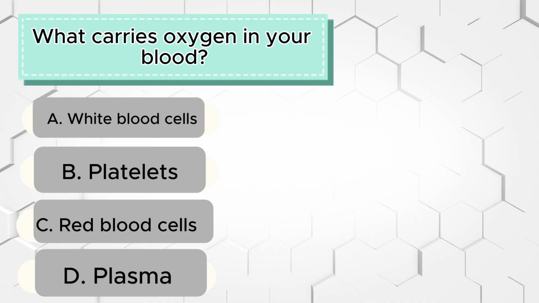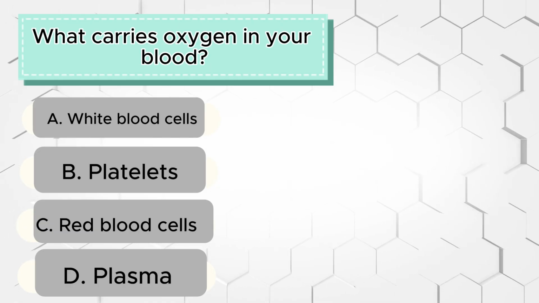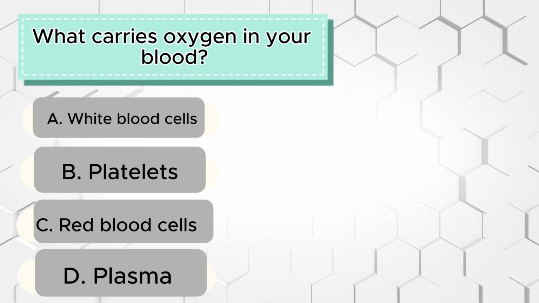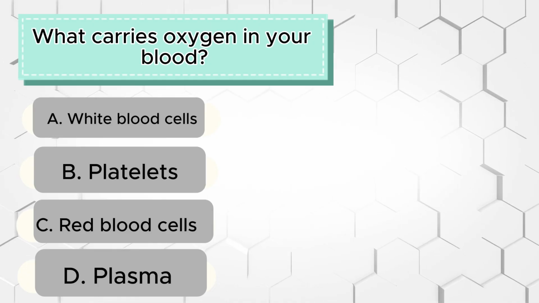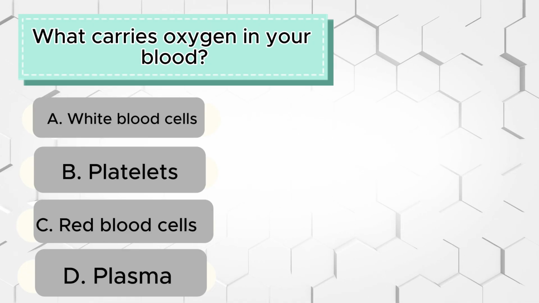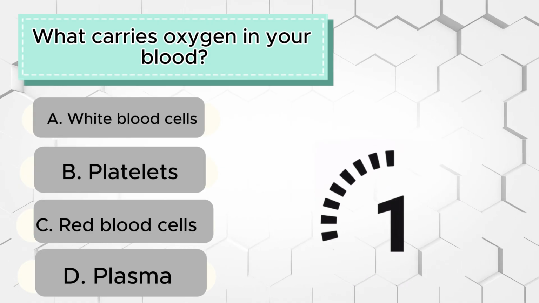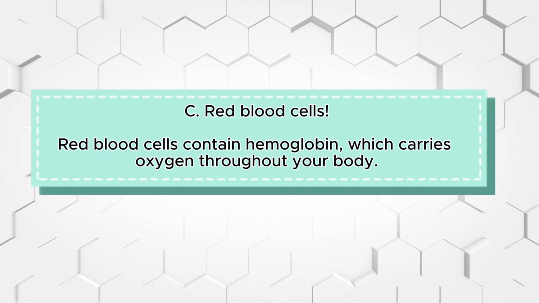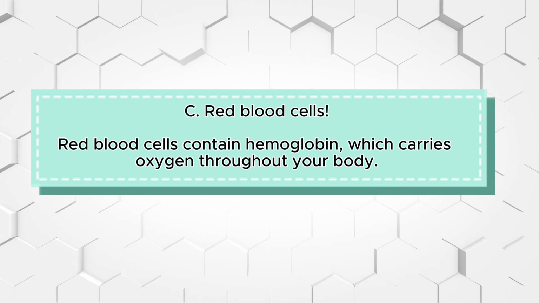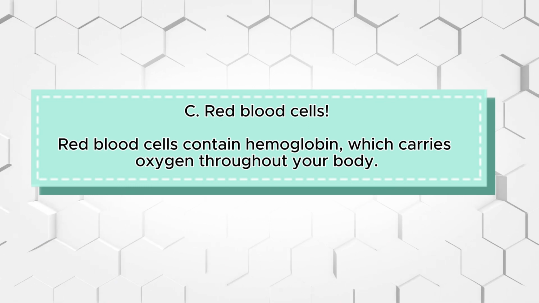Question 3. What carries oxygen in your blood? A. White blood cells. B. Platelets. C. Red blood cells. D. Plasma. Time's up! The correct answer is C. Red blood cells. Red blood cells contain hemoglobin, which carries oxygen throughout your body.